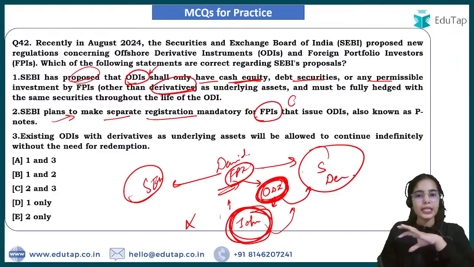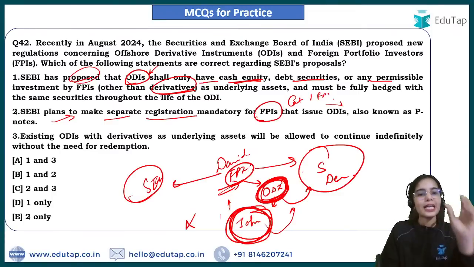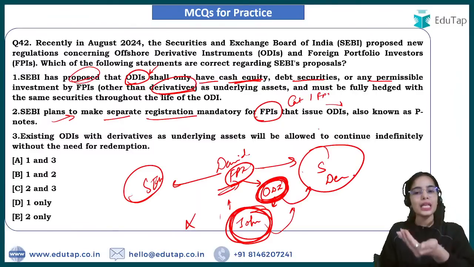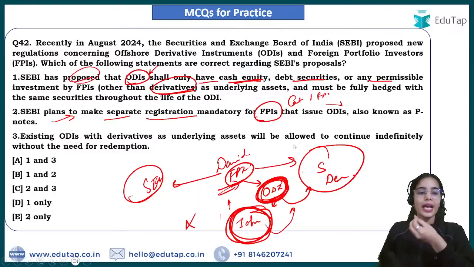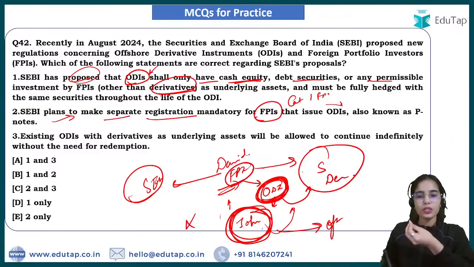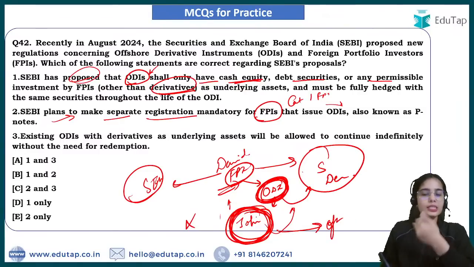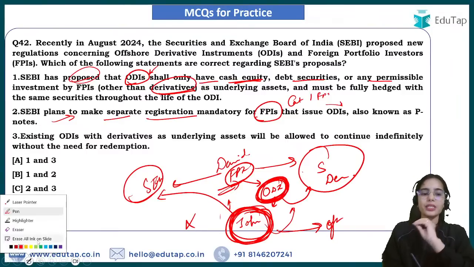So currently the category 1 FPIs can sell the ODIs. Now it has been said that separate registration will be required for a FPI if it wants to sell the ODIs. As well as the offshore units or the investors that are investing in the ODIs, their information has to be provided to the SEBI. This has also been said.